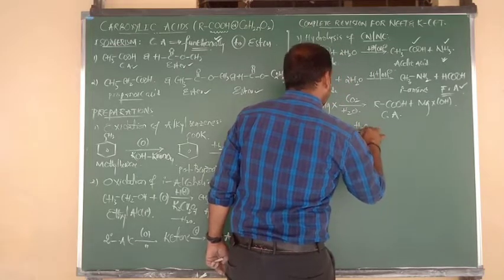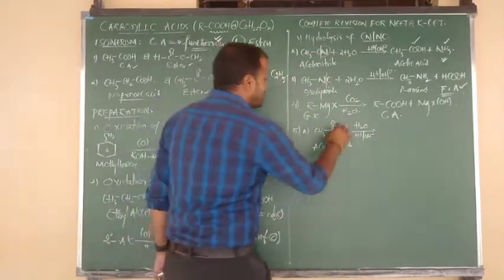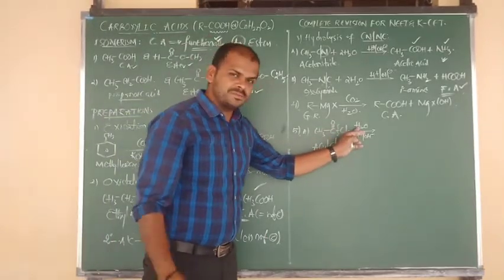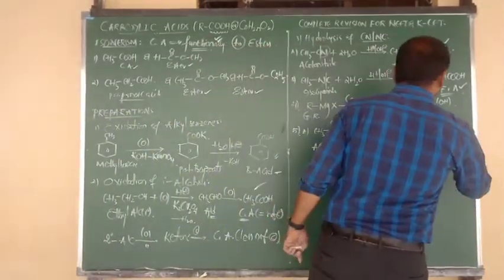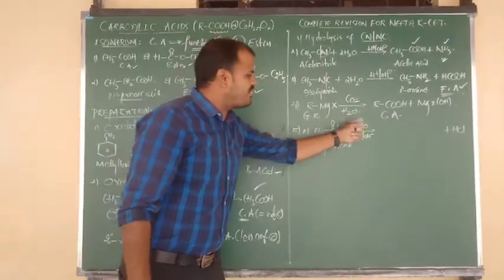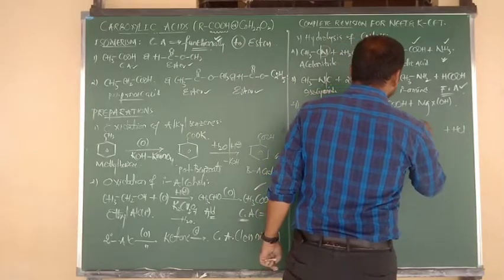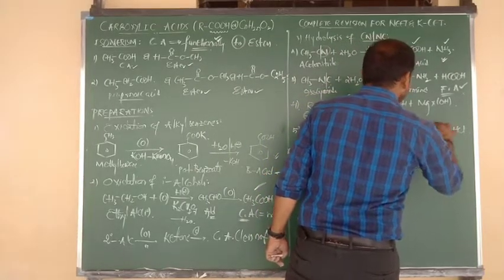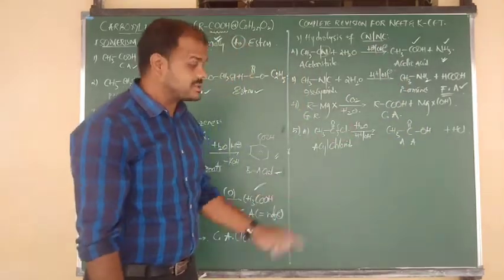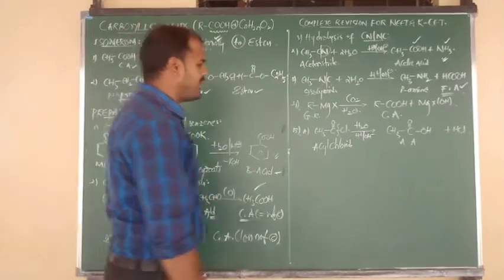Hydrolysis takes place, same thing, either in acidic or basic medium. Bond breaking takes place between the carbonyl group and chlorine. Cl minus combines with H plus from water and is eliminated in the form of HCl. Remaining is the acyl group, and from the water molecule we consider OH. So what will be your expected product? Again same thing, carboxylic acid, that is acetic acid. So acyl chlorides upon hydrolysis give carboxylic acids, and the byproduct is HCl.